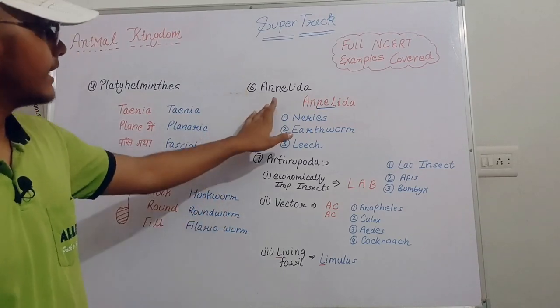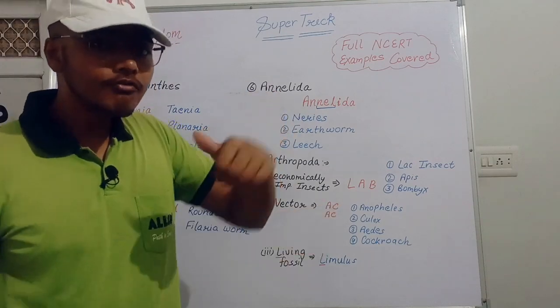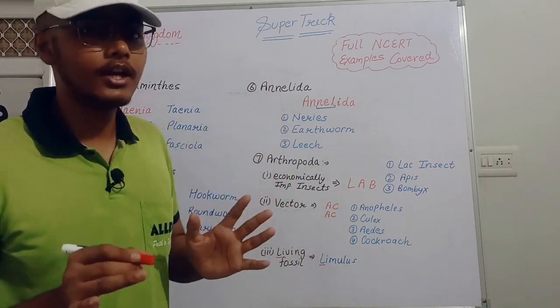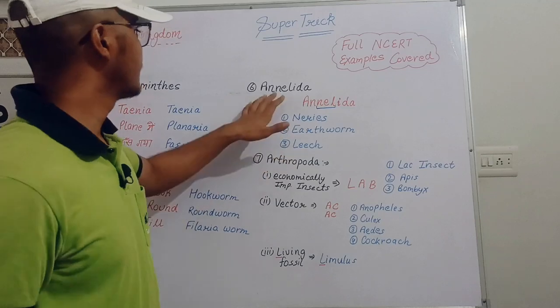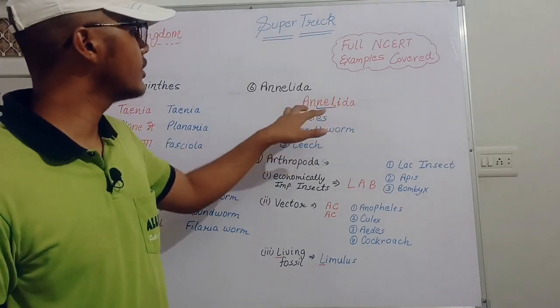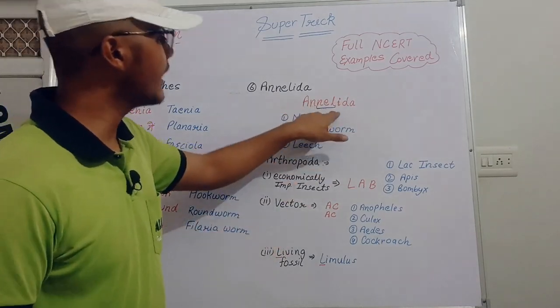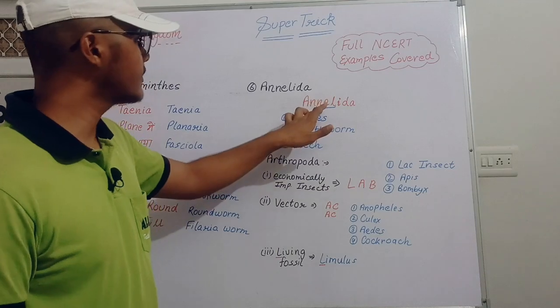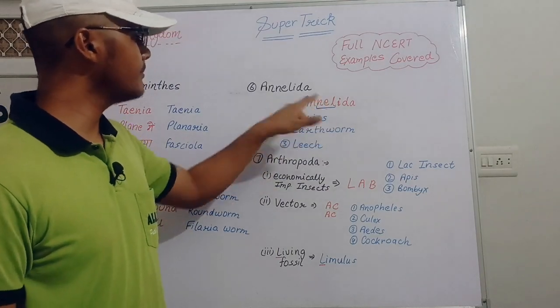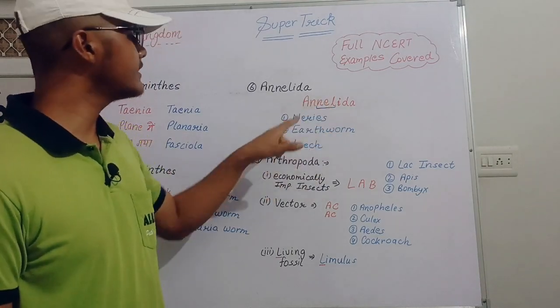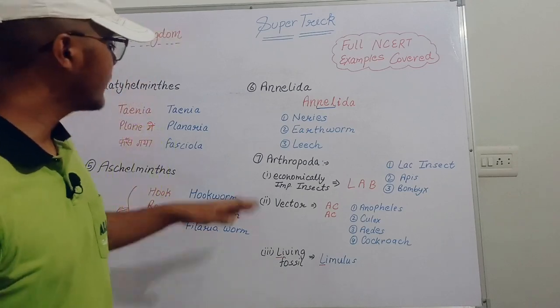Now let's move toward the Annelida. In the term Annelida, the trick is just hidden, and you haven't seen this. If we write Annelida, then this NEL is our trick. The first letter N means Nereis, the second letter E means earthworm, and the third letter L means leech. This is super easy.